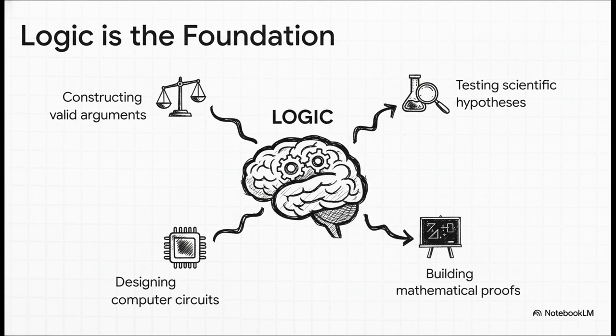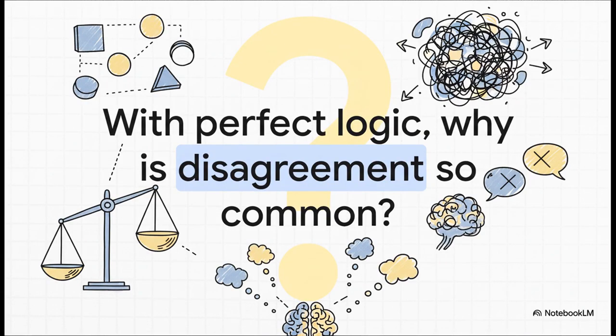Which kind of leaves us with one last, really fascinating question to chew on. We have this perfect, clean system for building valid arguments from a set of assumptions. So why is there still so much disagreement in the world? Could it be that the problem isn't in our logic, but maybe in the basic propositions we choose to accept as true in the first place? That's definitely something to think about.